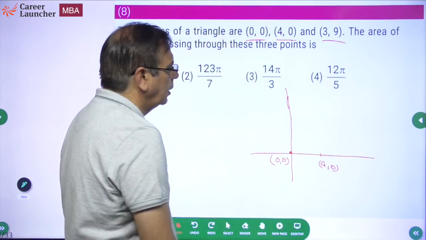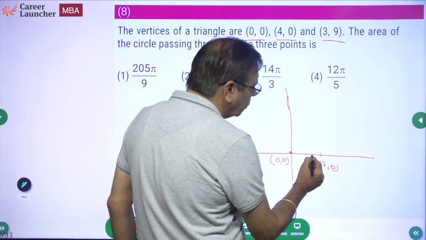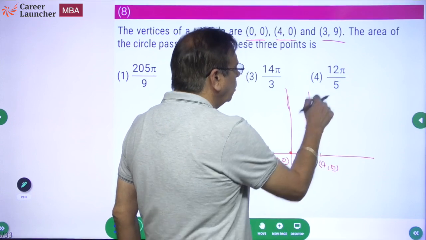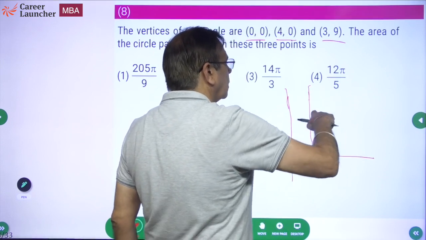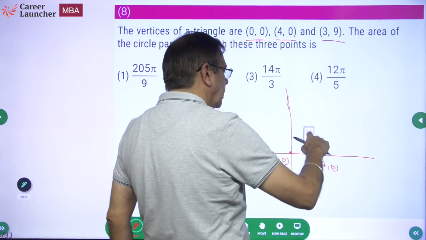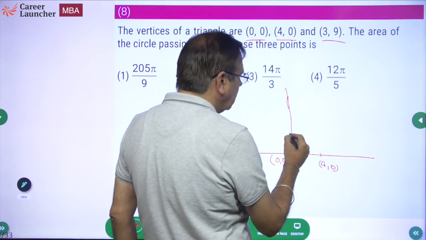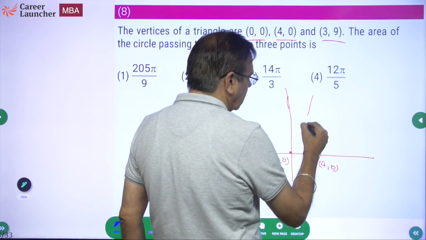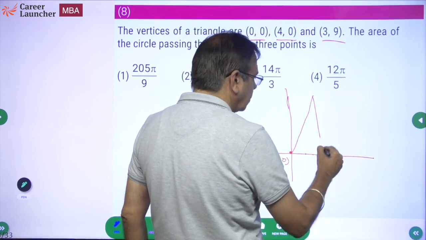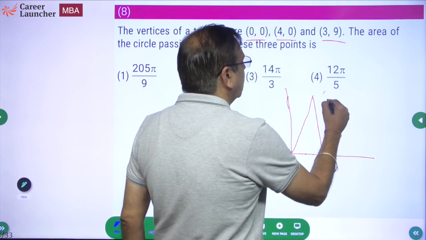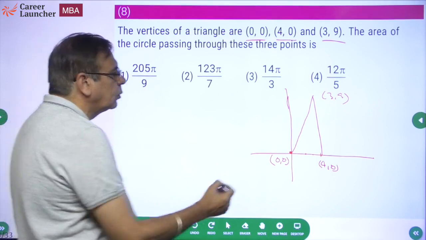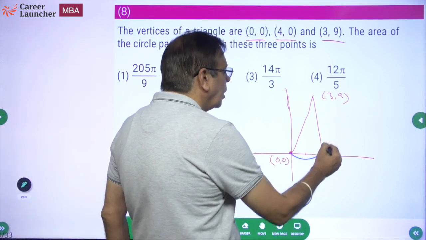Right? And third is 3, 9. So if this is 4, this should be 2, this should be 3. Okay, so this line somewhere goes on to 3. Okay, and 9. So if this is 3, 6, 9, somewhere here. Okay. So broadly speaking, this should be the figure. Right? Now if you have to draw a circle, you'll draw a circle.